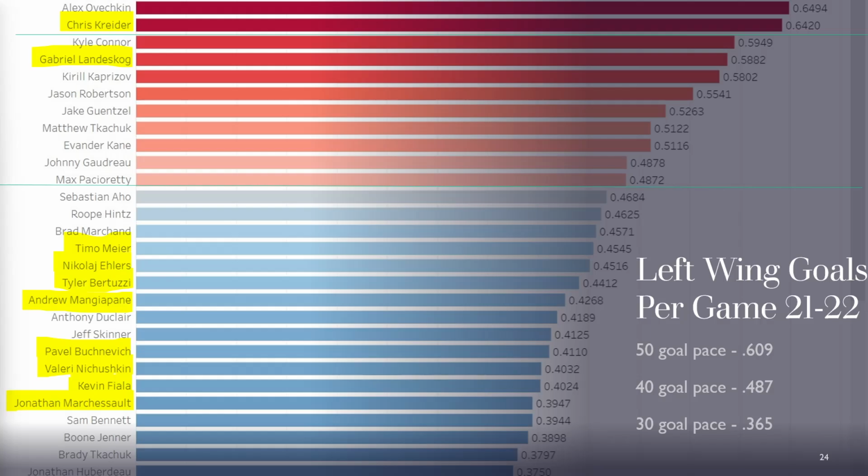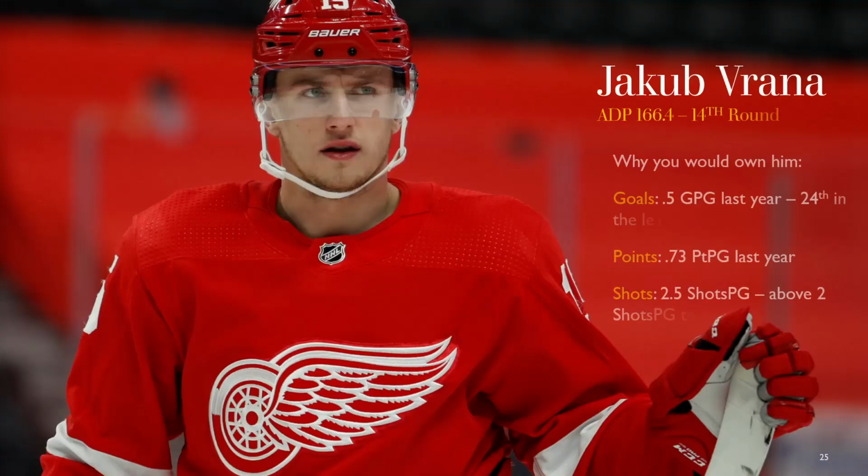Now, before I end this video, I did want to highlight a deep value play that a lot of people have forgotten about due to his injury-riddled season last year. But in deep leagues, this could end up being a really nice file, and that is Jakub Vrana. So Vrana is currently going at ADP 166.4 in the 14th round, and that is likely because of injury history and his relative obscurity on a bad Red Wings team that nobody wanted to watch last year.